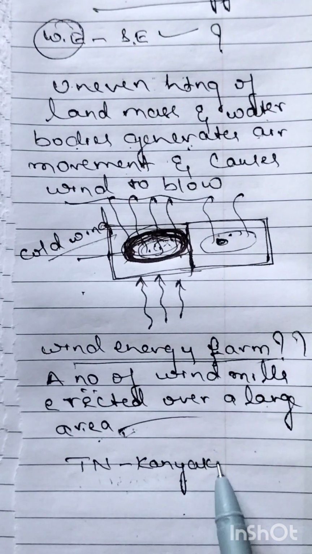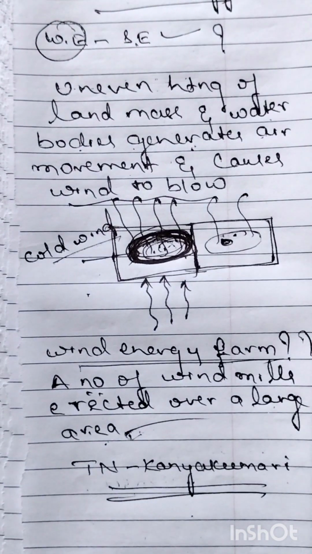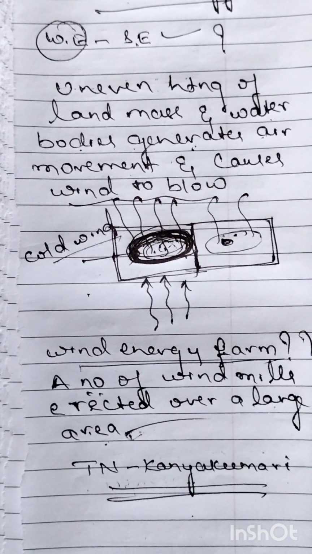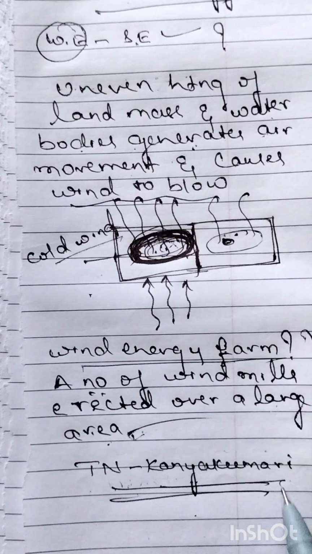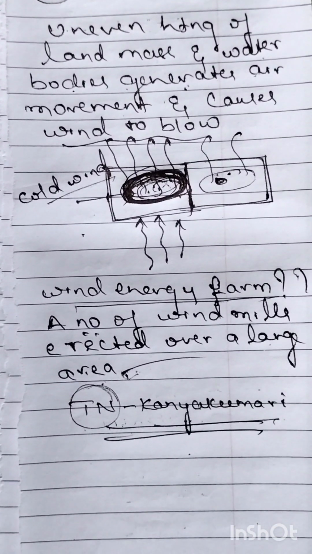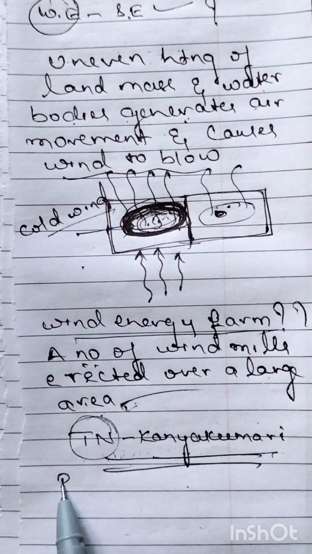In Kanyakumari of Tamil Nadu, you can see a large number of windmills installed. Tamilnadina Kanyakumariyalli naavu hechchu sankhyeyalli windmillgalannu nodabahudu. This is very, very important. Remember this.